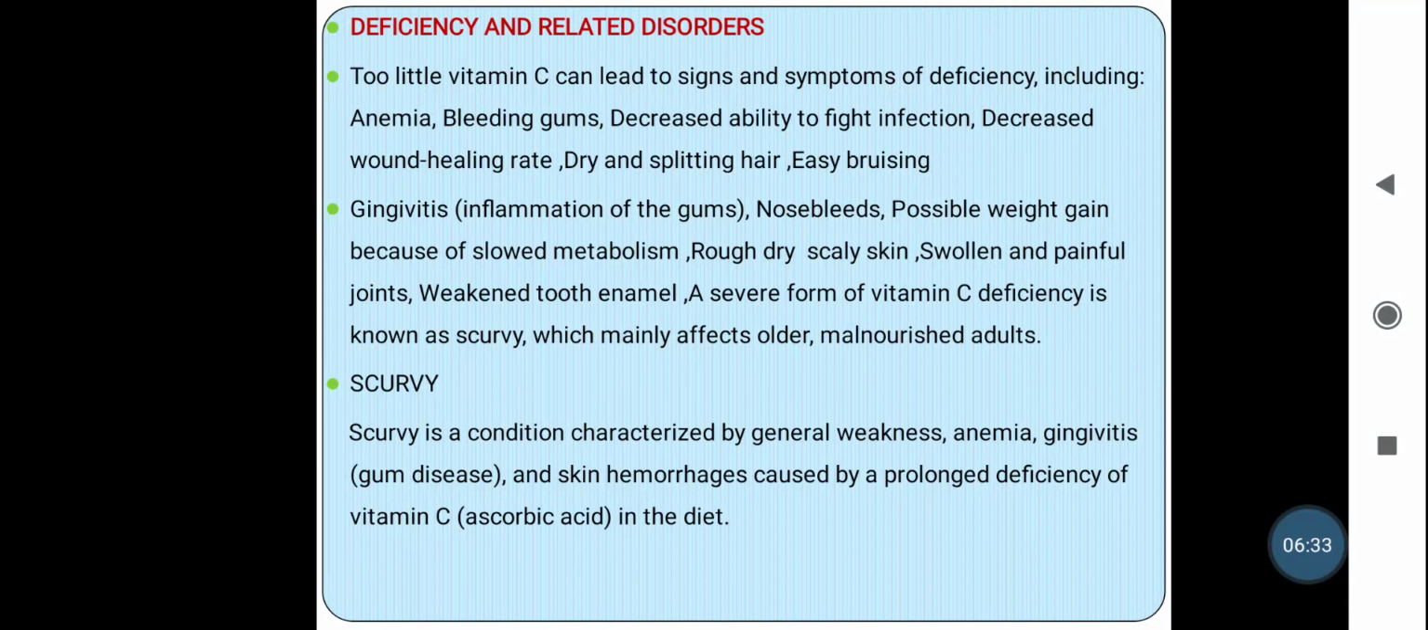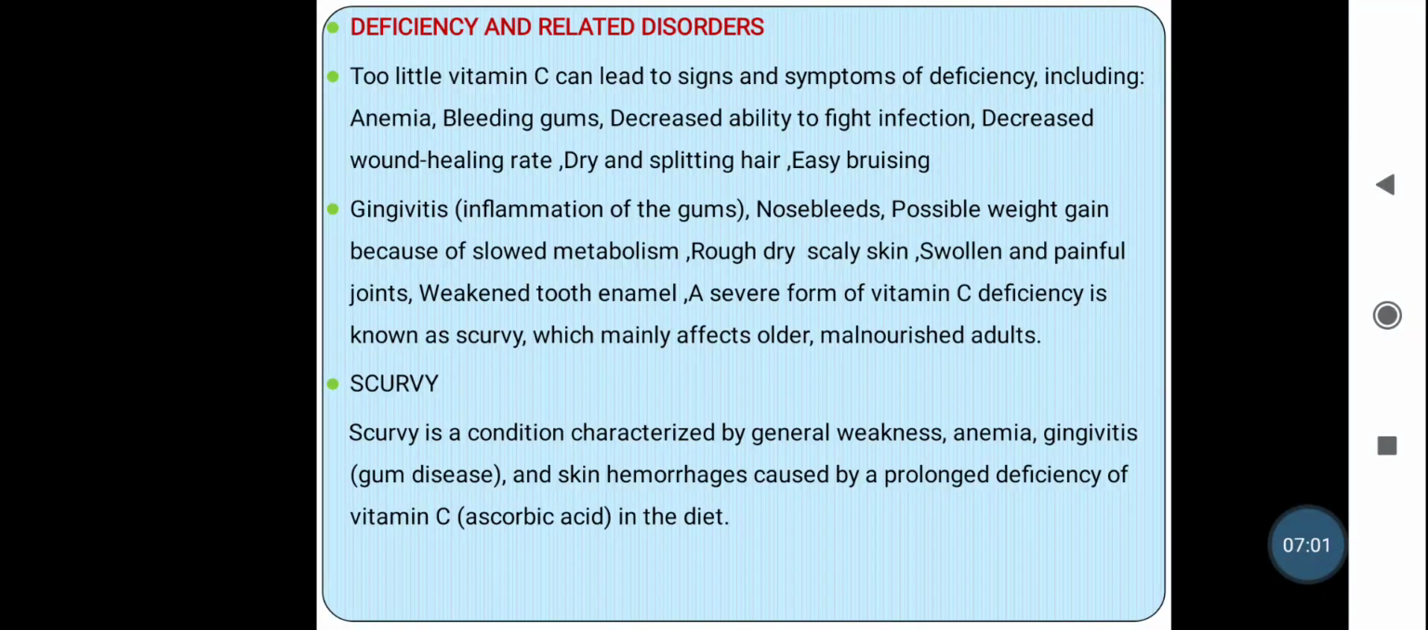A severe form of vitamin C deficiency is known as scurvy. If there is a severe deficiency of vitamin C, it leads to the disease known as scurvy, which mainly affects older and malnourished adults. Scurvy is characterized by general weakness, anemia, gingivitis, and skin hemorrhages caused by prolonged deficiency of vitamin C in the diet.